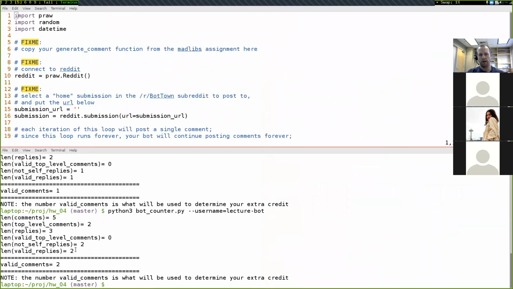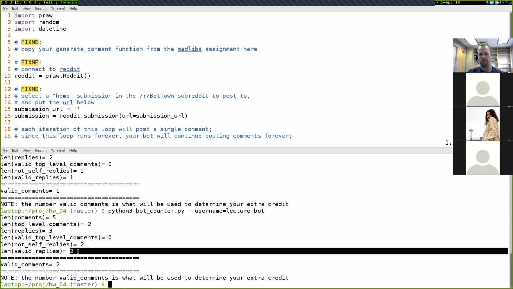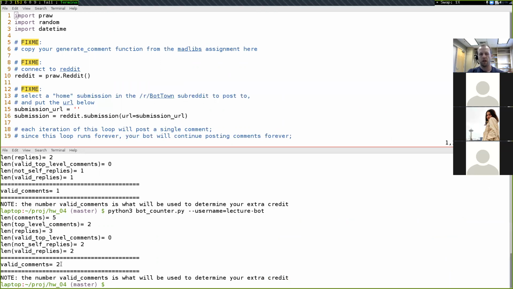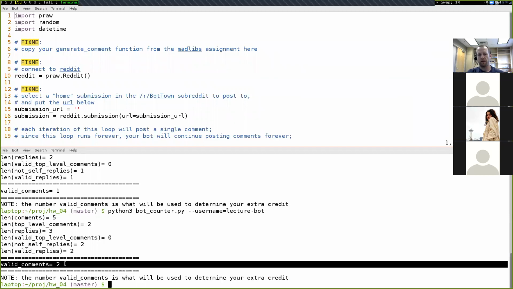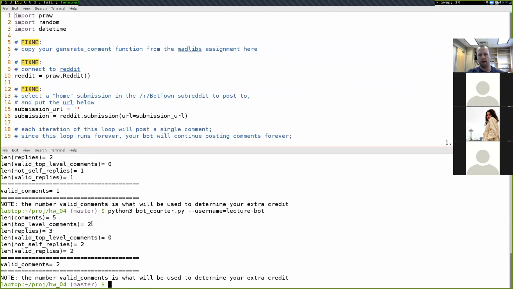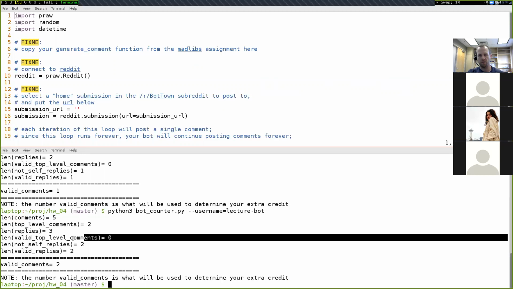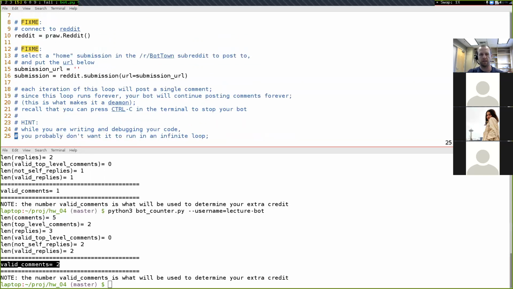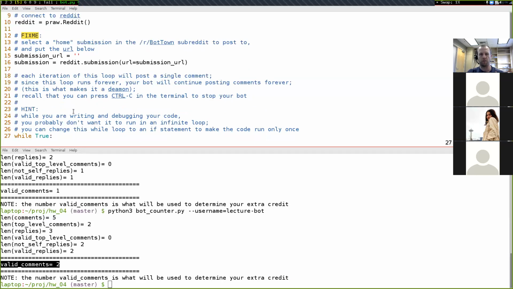And so if we replied, had 2 siblings, this number would not go up, even though this number continues to go up. So this number down here is the total number of valid top-level comments that you've done, plus the number of valid replies. And this number right here is what all of your extra credit criteria is graded on. And this number right here is also how I'll determine whether the tasks that you have up here are implemented